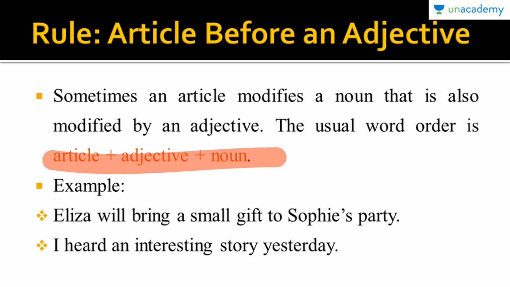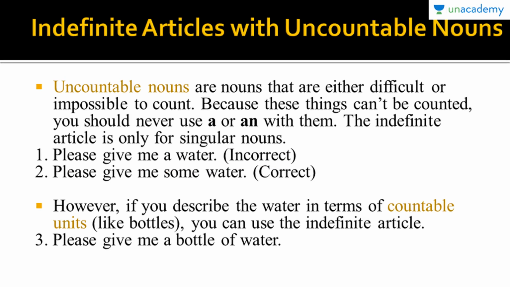Next, we move on to indefinite articles with uncountable nouns. Now, uncountable nouns are the nouns that are either difficult or impossible to count. The uncountable nouns include intangible things, for example, air, liquid, milk, and things that are too large or numerous to count, for example, sand. Now, in here, the indefinite article, please remember, is only used for singular nouns.